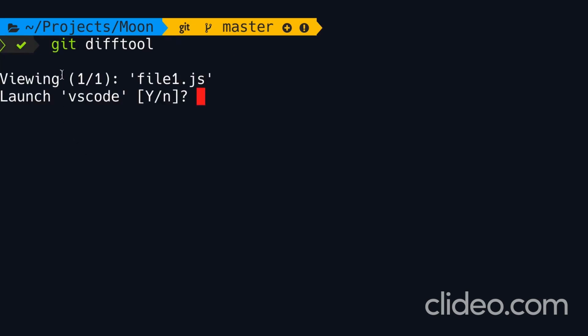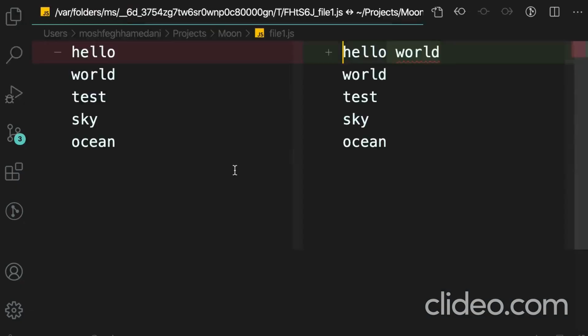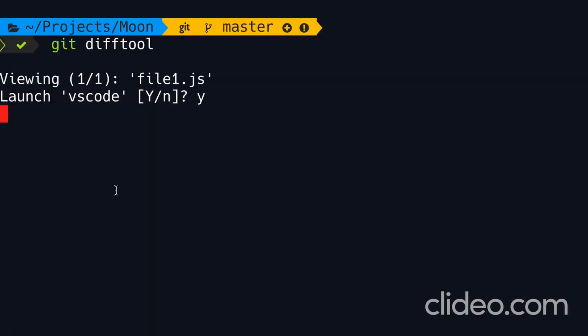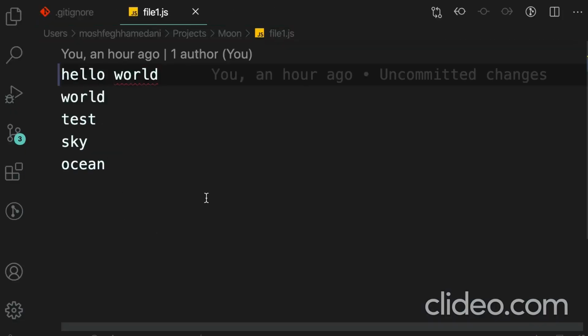So let's look at the changes we have in our working directory. We have modified only a single file. That is why we have 1 out of 1, and that is file1.js. So Git is asking if you want to launch vscode, which is the name that we assigned to our default diff tool. Let's go ahead. Take a look. So here's the old copy, which is what we have in the staging area, and here's the new copy, which is what we have in the working directory. As you can see, we can easily tell that this line has been replaced with this line. It's much easier to see the changes. Now the terminal window is waiting for us to close the VS Code instance. So let's close this window.